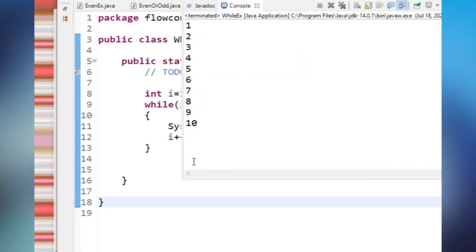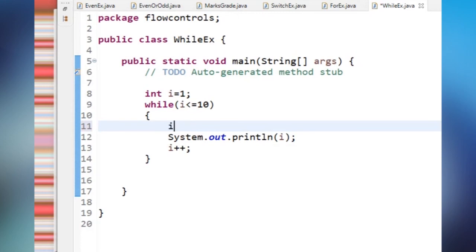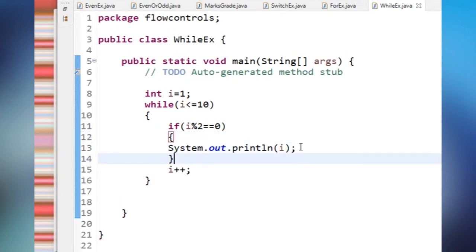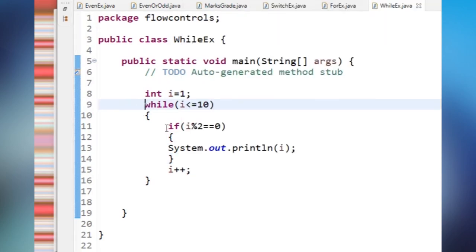If I want to print only the even numbers, what do I have to do? Here I simply add an if statement. If I mod 2 equal to 0, then I print this, or else I skip that statement. Run the program and see the output. I got only 2, 4, 6, 8, 10. So if I want to print 10 to 1, what do I have to do?